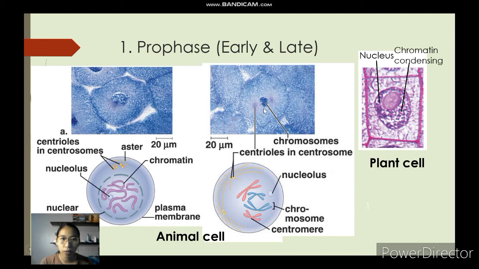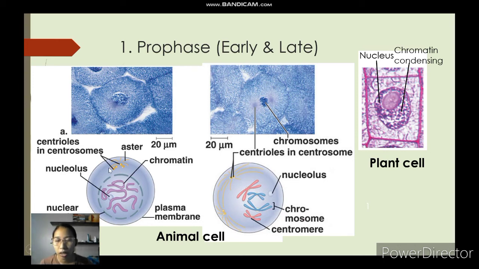Whereas during the late prophase fully condensed na gyud ang atong chromosomes. And then both of these are animal cells and kani siya ang example nato for plant cell. Karon diri ta sa image, drawing, no, sa artist's rendition. So atong makitaan dinhi as what you can see is naghinay-hinay na og disintegrate or hurot na ang atong nuclear envelope. And then the nucleolus is still there. The chromatin is of course very very visible.